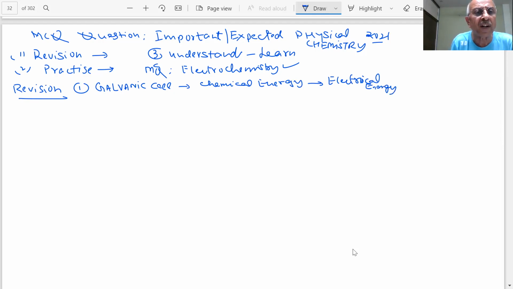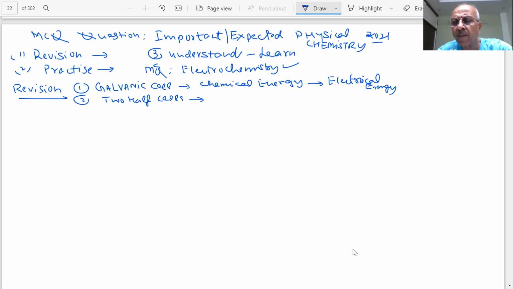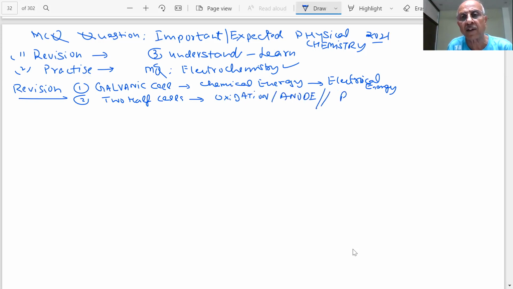How will it convert it, students? It will have two half cells. What will happen in the two half cells, students? There will be oxidation in one half cell and reduction in the other. Oxidation takes place always at the anode, and reduction takes place at the cathode. Hence we say it is a redox reaction. It is a redox couple, students. What is a redox couple?